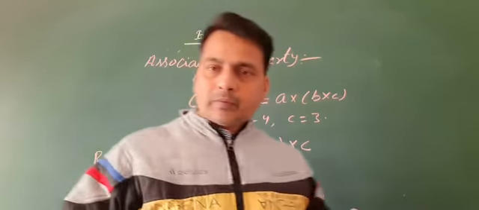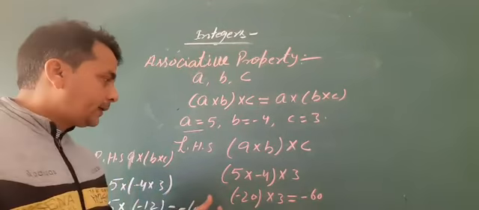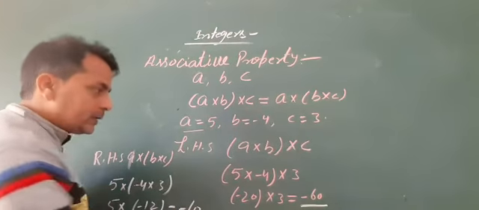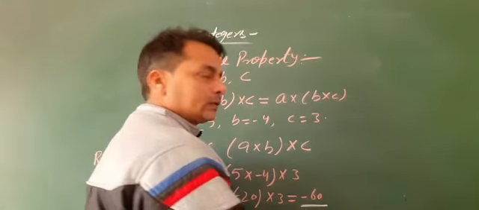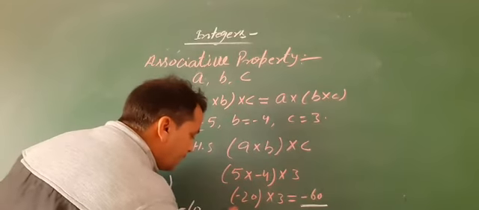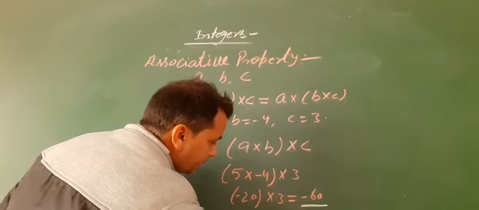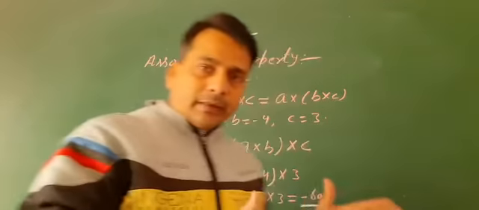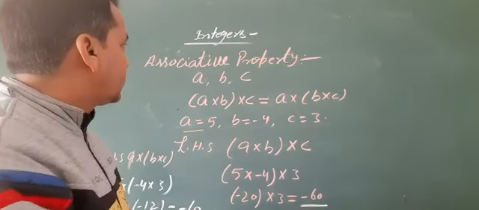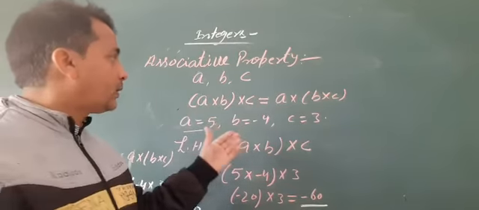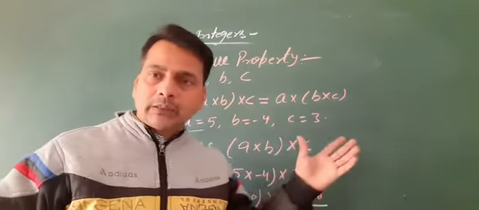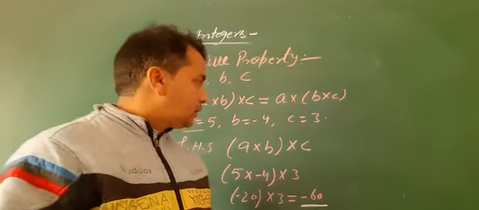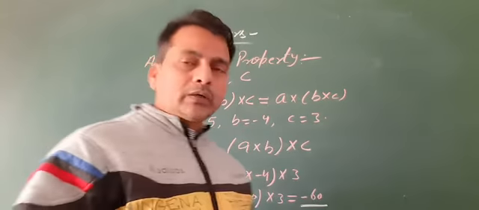So we verify the associative law: left hand side is -60 and right hand side is -60. In this case, left hand side equals right hand side. So multiplication over the integers is associative: (a into b) into c equals a into (b into c).